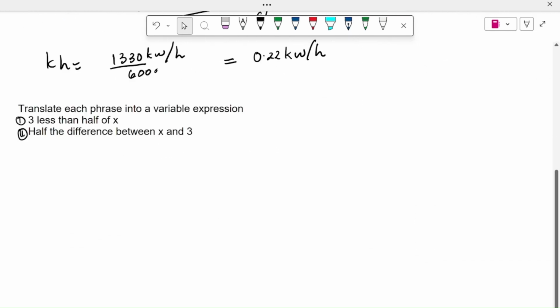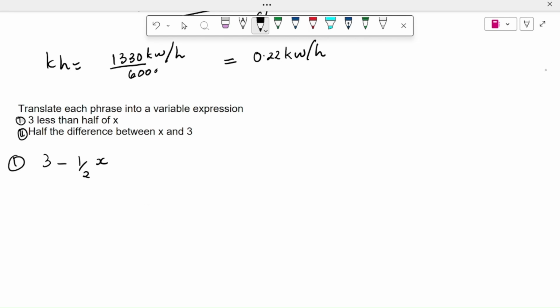Okay, the next question: we are going to talk about how to translate a phrase into a variable expression. For the first example, we have 3 less than half of x.